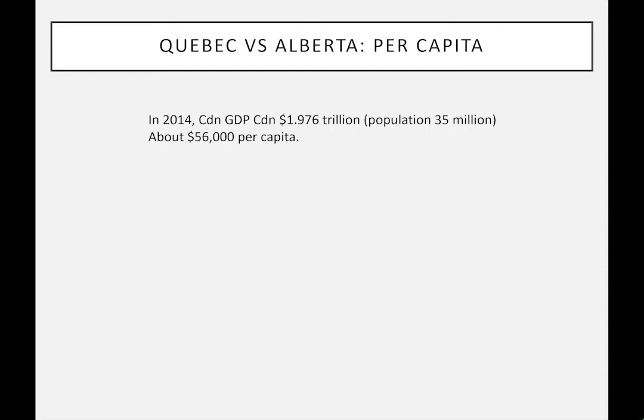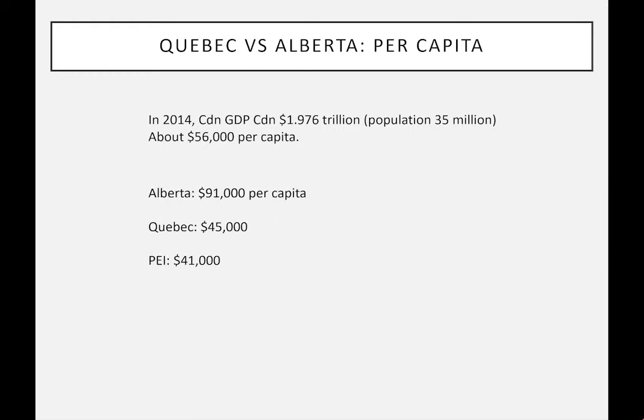$60,000 per person. And then keep in mind what GDP represents. It's the final goods and services produced in a country in a given period of time. So this is the total product. And of course, it includes things like government purchases and even foreigners that purchase things. So it's our ability to produce things. But I want to compare the two places, Quebec and Alberta, for example.